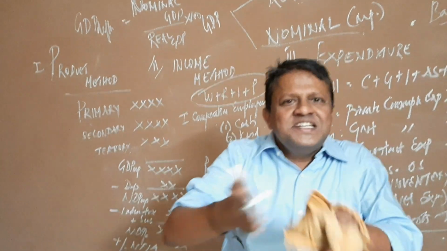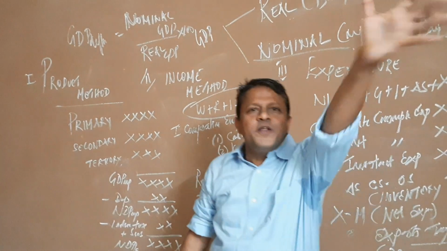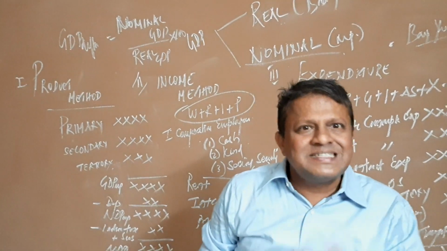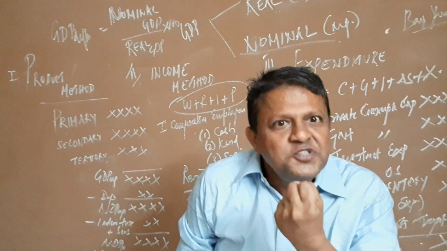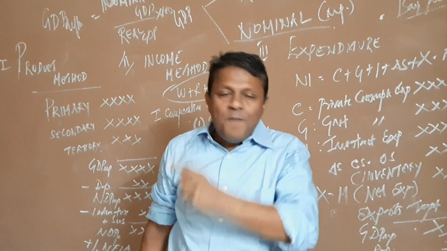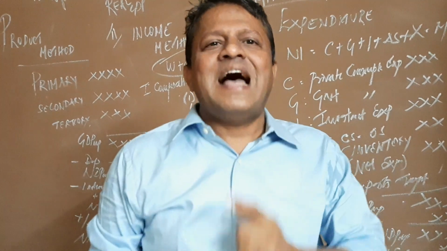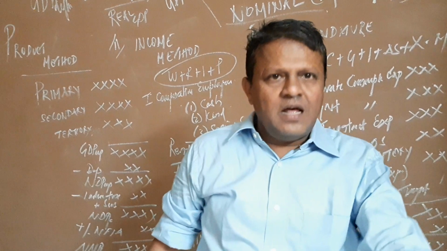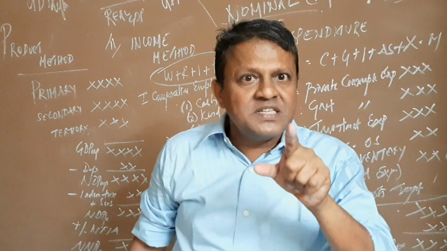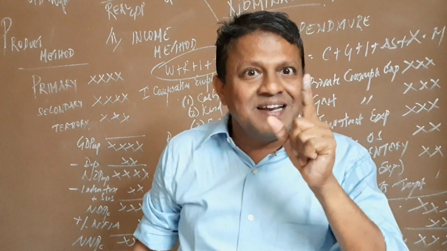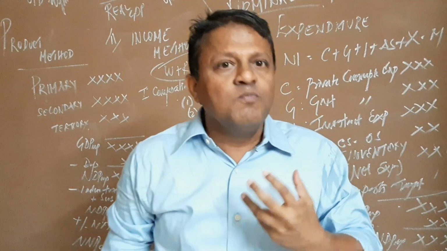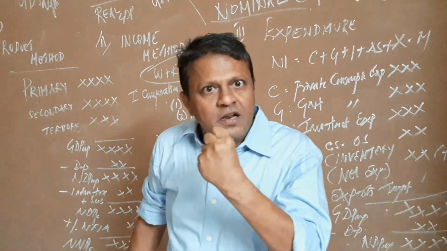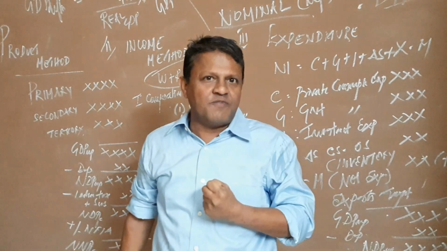It is the changes in the price. I said what is more important? More important is real GDP. A real GDP tells us the improvement in the quality of life. But nominal GDP doesn't speak about that. And that is why when the finance minister kept 10% in the latest budget, that 10% is nominal GDP, not real GDP. Economists are more interested in real GDP because real GDP measures the improvement in the quality of life.